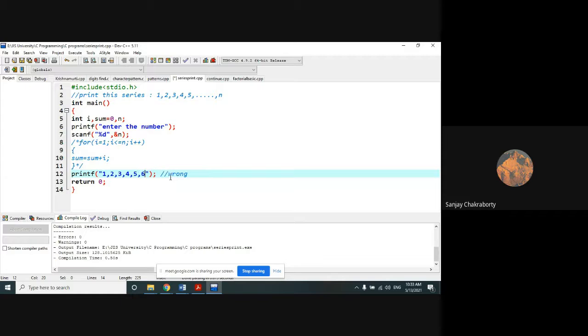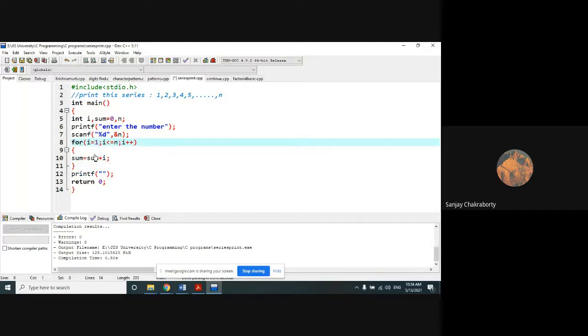So it is entirely a wrong concept to print the series in such a way. You will have to do it logically, so that whatever input the user gives, your series will print accordingly. Understood? So this kind of series print is entirely a wrong concept. Many of you might do it, that's why I'm showing these things.